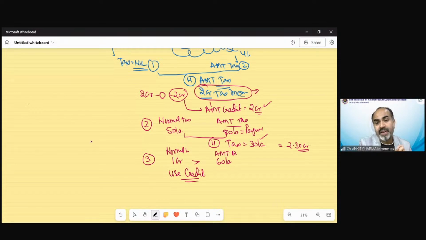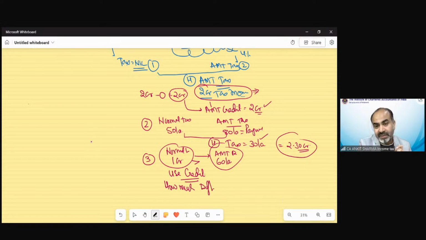How much credit can you utilize? Up to the amount of total credit or the difference of tax of this year. How much is the difference? The difference is 40 lakh. So 40 lakh rupees or 2.30 crore, whichever is lower, can be utilized as AMT credit. So in my case, 40 lakh can be utilized as AMT credit.